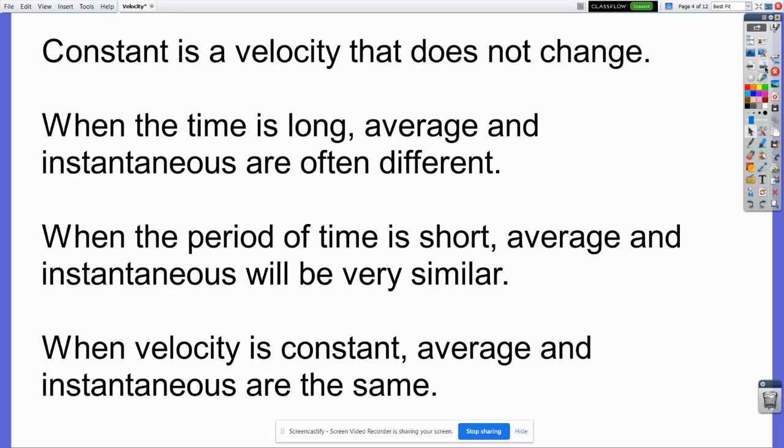We know when the period of time is short, the average and instantaneous velocities will be very similar. The shorter the time, the more similar they'll be. Just like with speed, it's hard to change your velocity over a short period of time. And when the velocity is constant, the average and instantaneous are the same. Again, if you need more on that, go back and watch the speed video. Here's the caveat. Here's what's different.